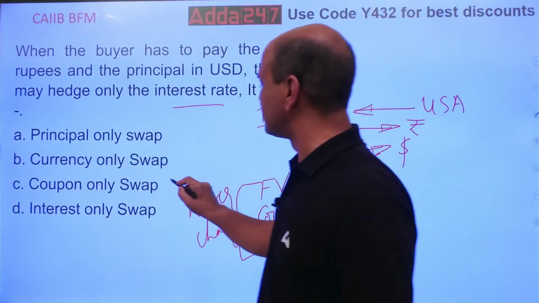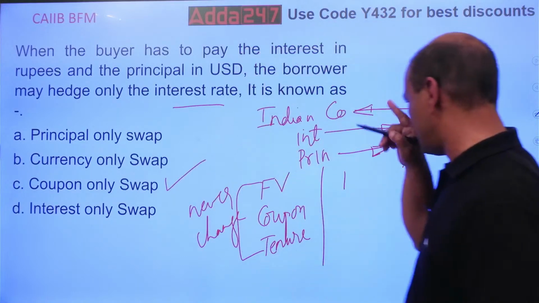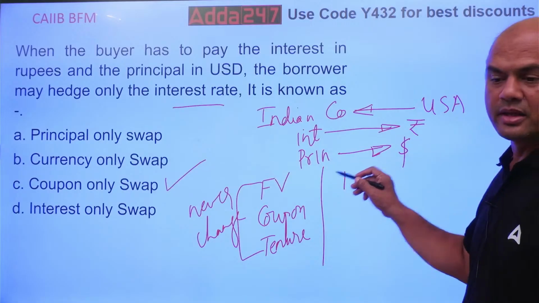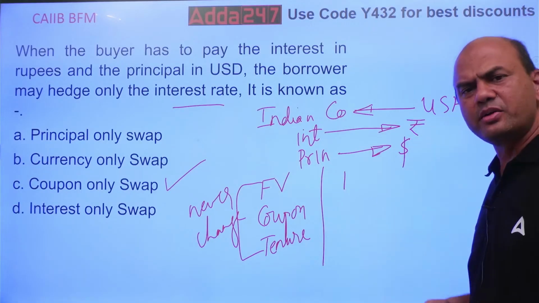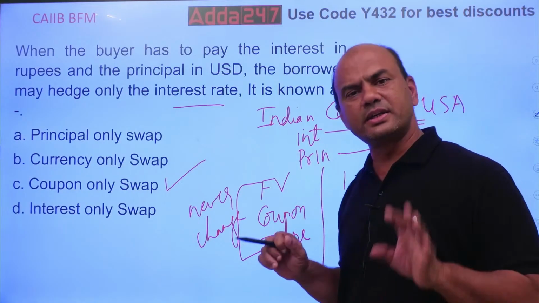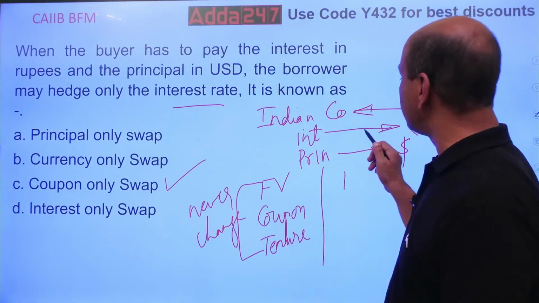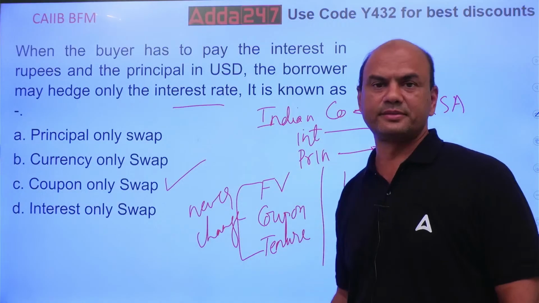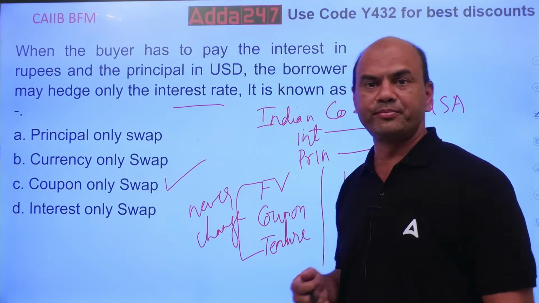Because this person has to pay in dollars principal. Now this USA guy will accept it in dollars. He had given money in dollars. You are paying in dollars. So dollar adjusted, no change. But here in interest you have to pay in rupees. Now this is the problem.